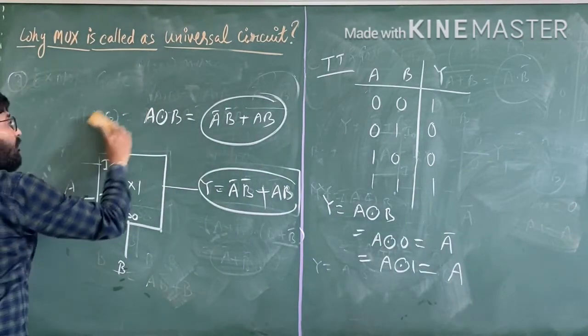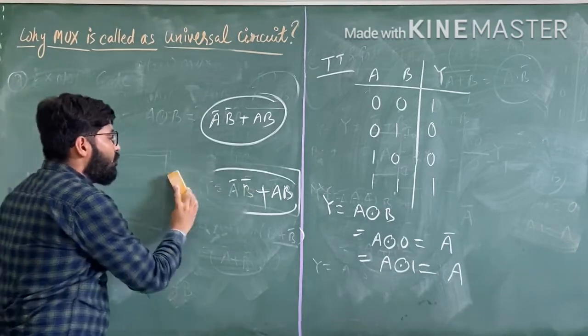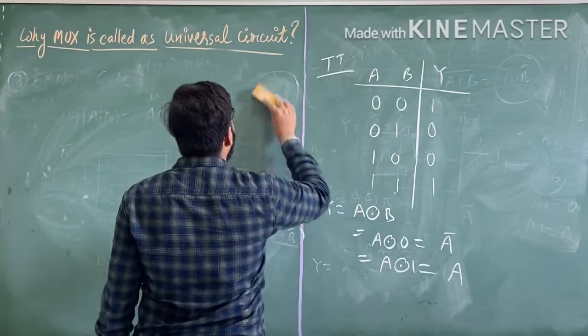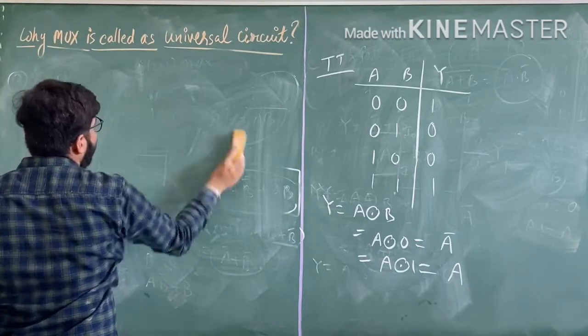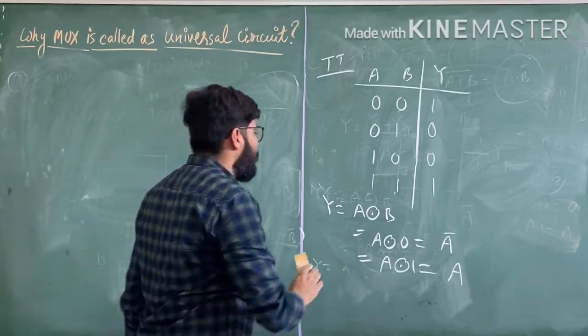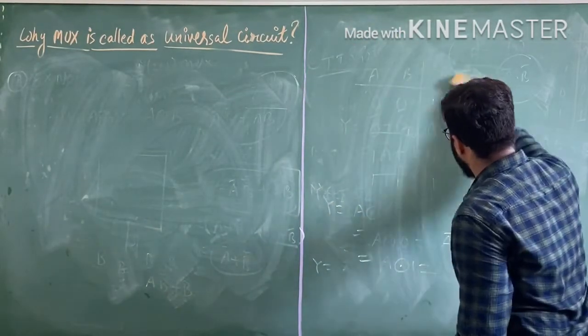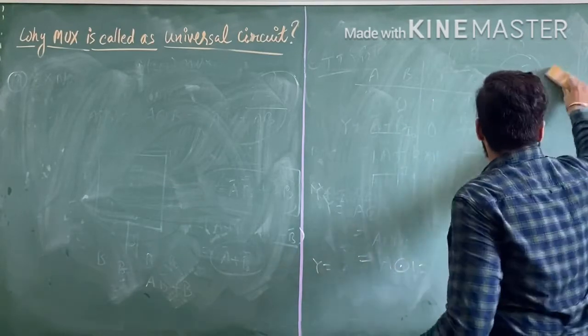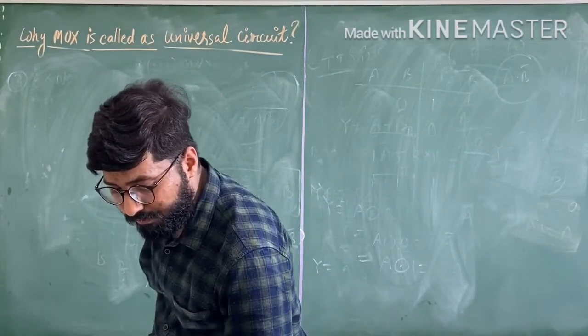Now make a tabular form. For the conclusion, you have to keep in your mind how you will design a logic gate with the help of multiplexer. Okay, so draw a table and keep in your mind.